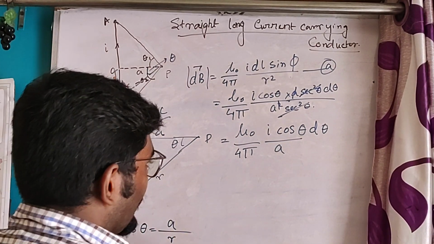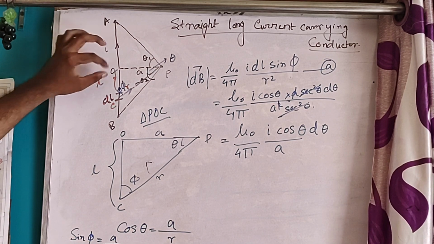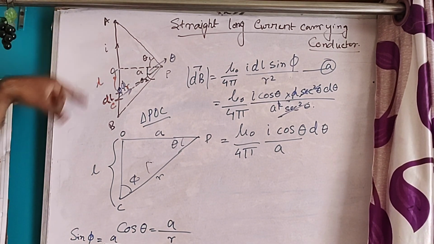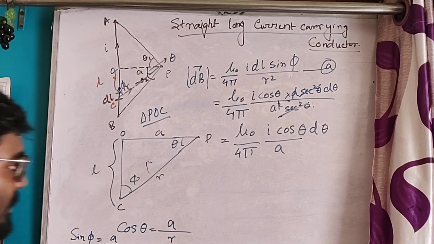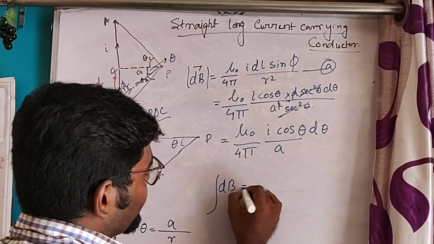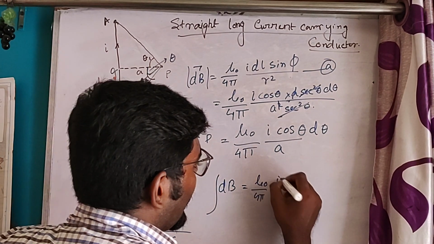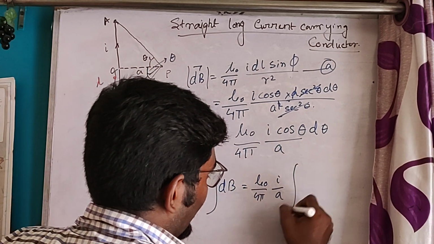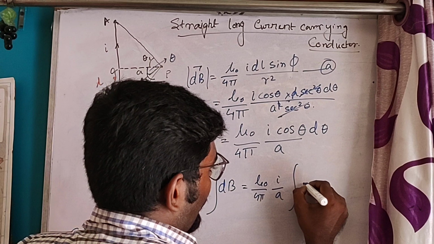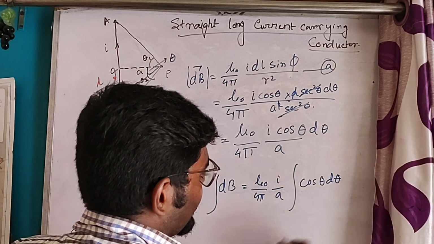Now see, to find the magnetic field for this whole conductor, we have to integrate for the whole length of the conductor. So B is the integration of mu 0 by 4 pi I, and A is constant, and this will be integrated with respect to theta, cos theta d theta.